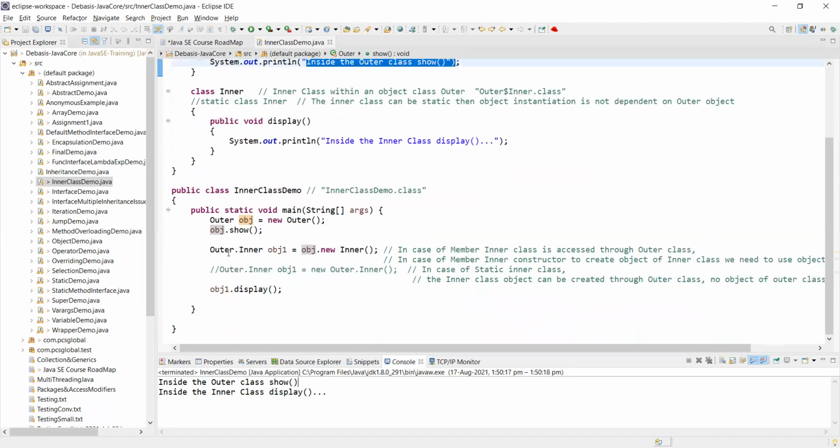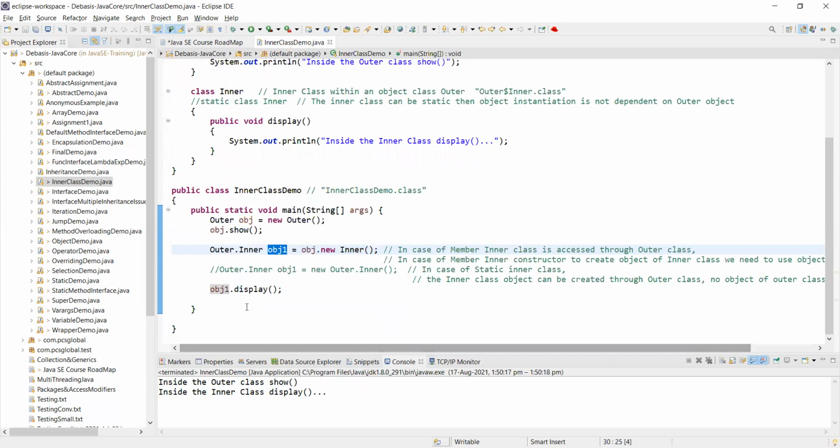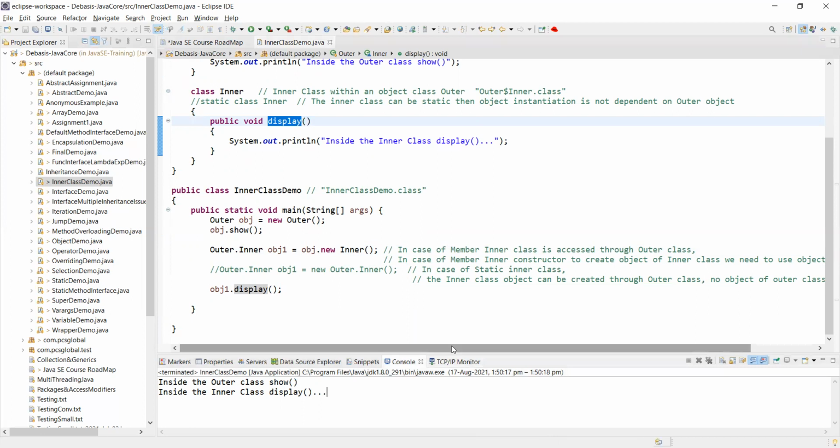Now I have done it through the outer and inner reference and obj1, which is an object created through new on the outer object, referencing and instantiating that inner object. Through that object obj1, I am being able to access the display method. So inside the inner class display is the output.